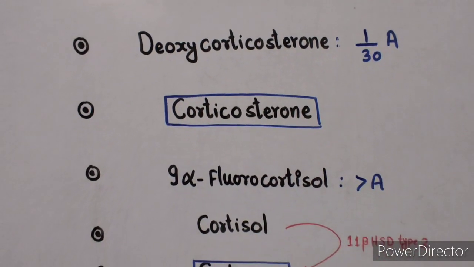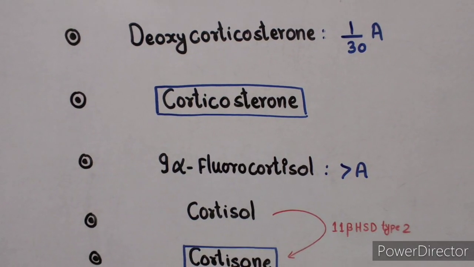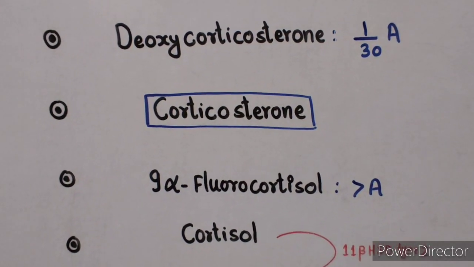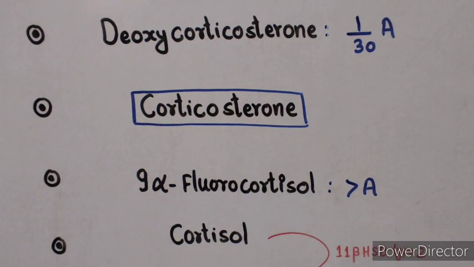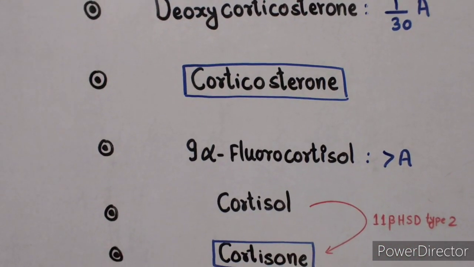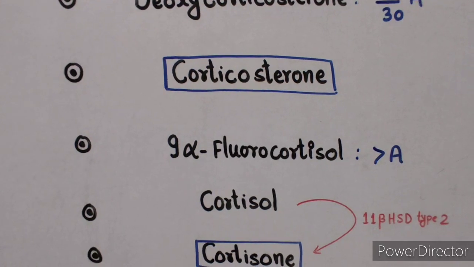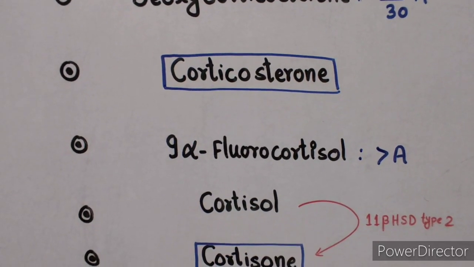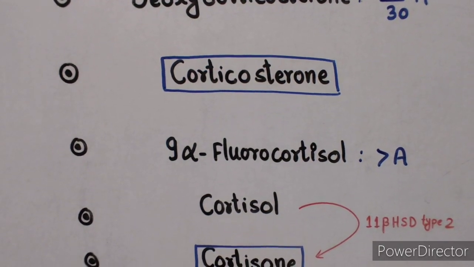Corticosterone and cortisone have slight mineralocorticoid activity. 9-alpha fluorocortisol is a synthetic mineralocorticoid and it is slightly more potent than aldosterone. Cortisol has slight mineralocorticoid activity. It is 3000 times less potent than aldosterone, but its amount is 2000 times more than aldosterone, so it can